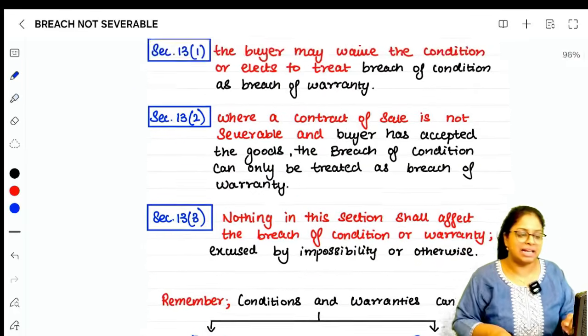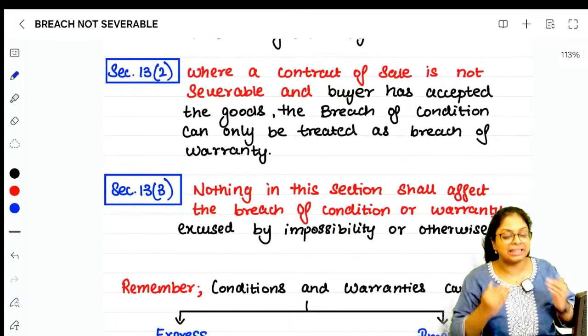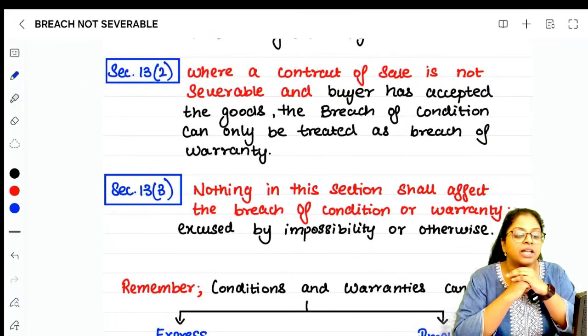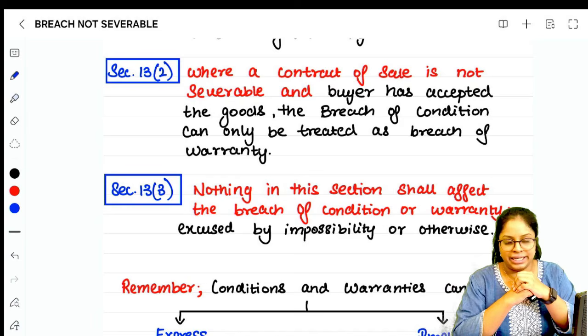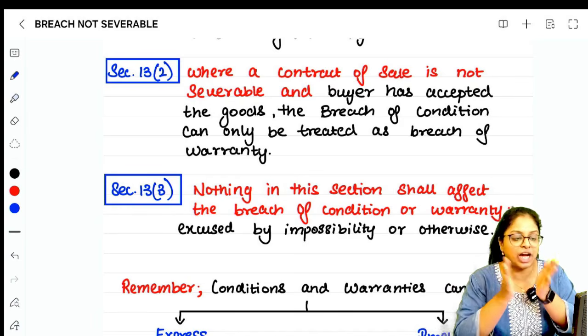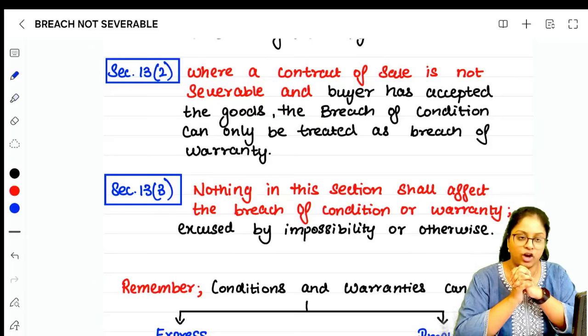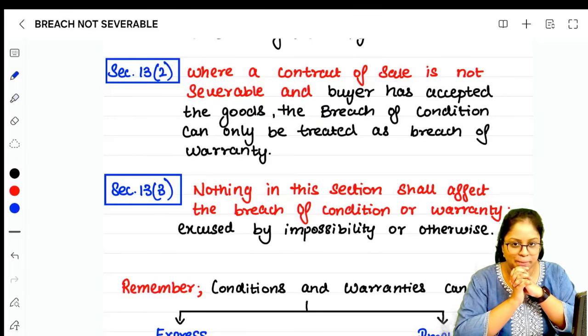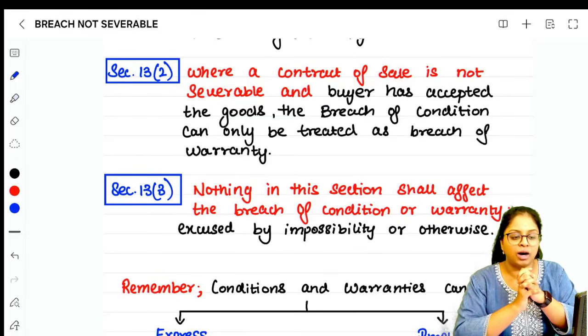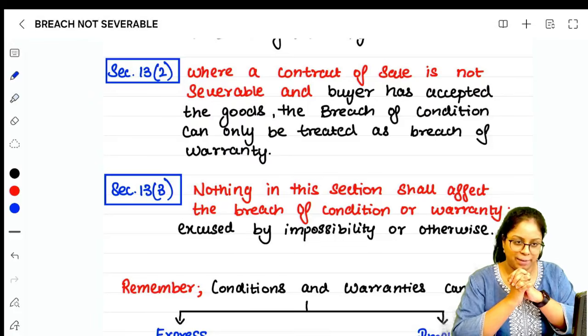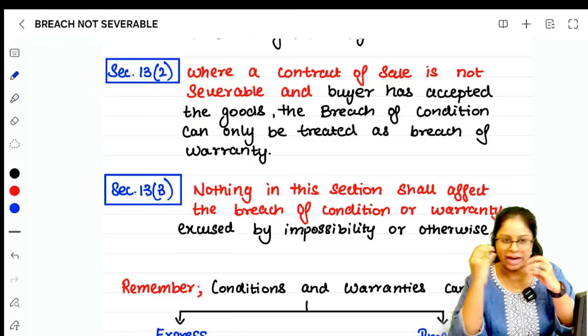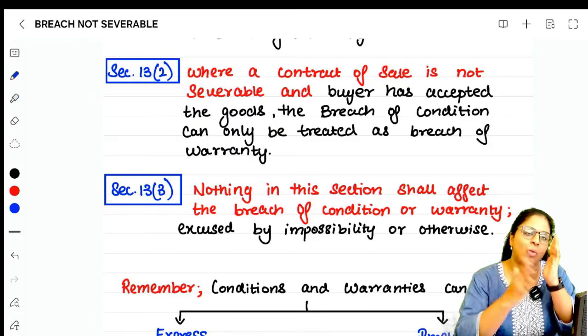And 13.3 is the last one, which says that nothing in this section shall affect the breach of condition or warranty excused by impossibility or otherwise. For example, you go to, let's say, a resto bar and place an order for a particular type of wine, let's say red wine.